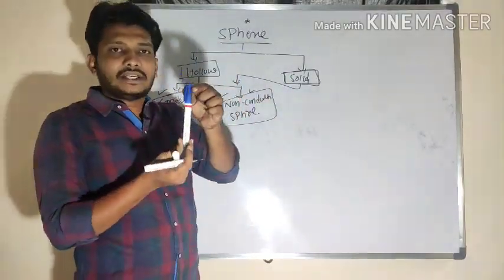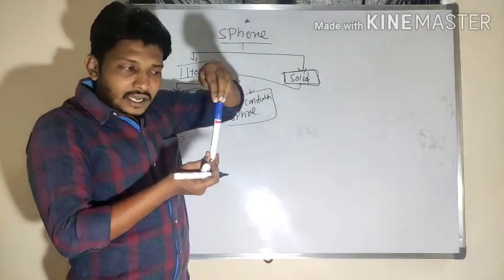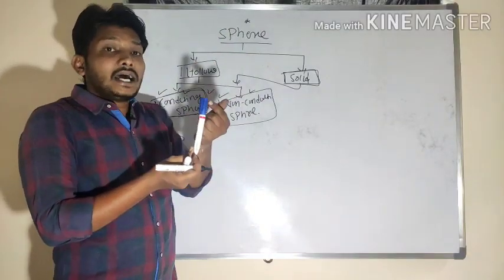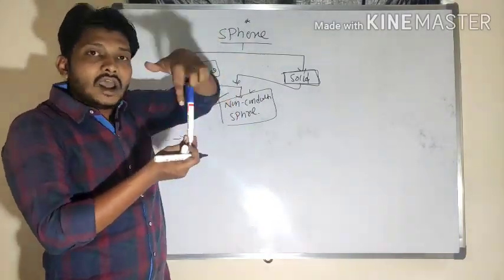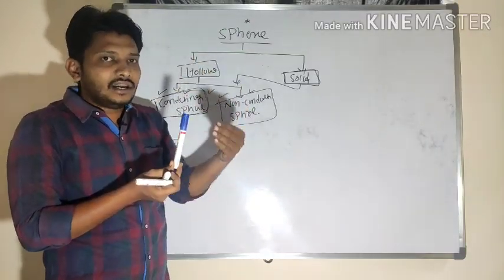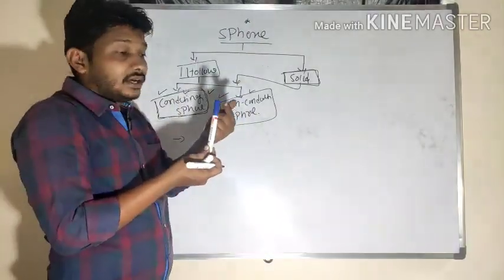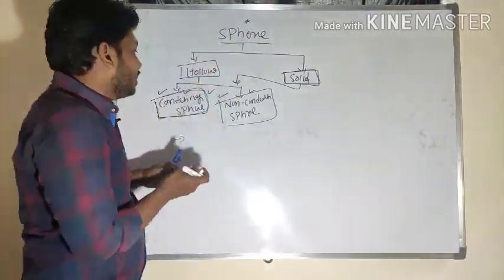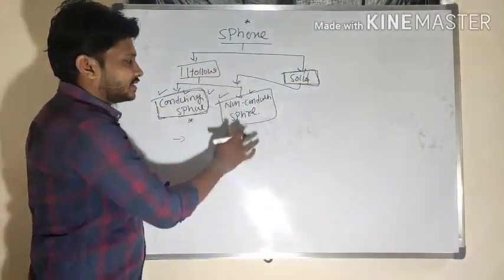For example, if this is a conducting material and I pour certain charges onto it, the charges will not enter into the material. Charges reside only on the surface. Did you get my point here? In the case of a conductor, charges are present only on the surface and won't enter inside.